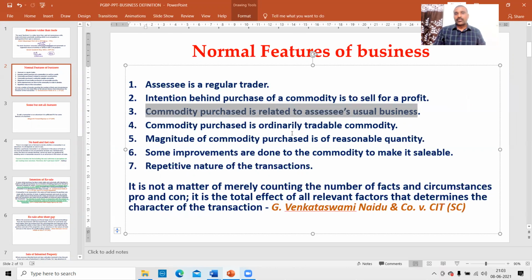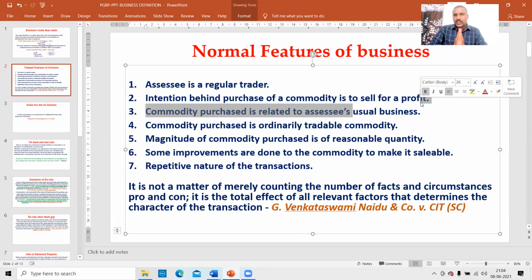Next, the commodity purchased is an ordinary tradable commodity. Whether somebody else is also dealing with it, whether it is a normal tradable activity in the market. Suddenly I got some rubber estate, some rubber trees, and I want to sell them. Rubber trees are not something frequently available in the market. Therefore it may not be a business. Even though it is not related to my business, at least it should be an ordinary commodity which is the subject matter of trade in the market.